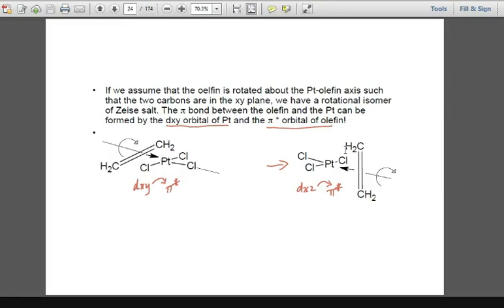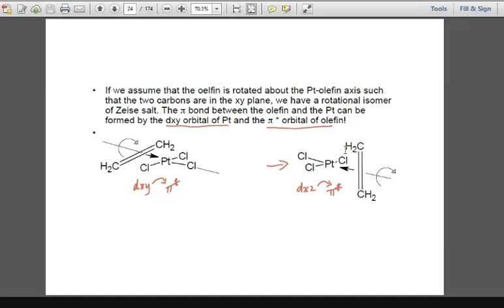So now the orientation of the orbital, which was earlier dxy, will be dxz, and that dxz is going to transfer the electron density from the filled dxz to the pi star antibonding orbital. So this basic difference occurs in case of Zeise's salt during the rotational isomers. See, in appearance they do look the same, but the nature of the bonding orbitals is going to be changed.